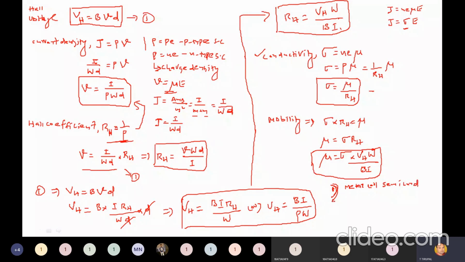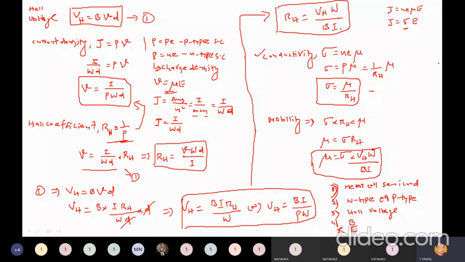Right. And we can find whether it is N-type semiconductor or P-type semiconductor. We can find Hall voltage. We can find magnetic field intensity B. We can find electric field intensity capital E.